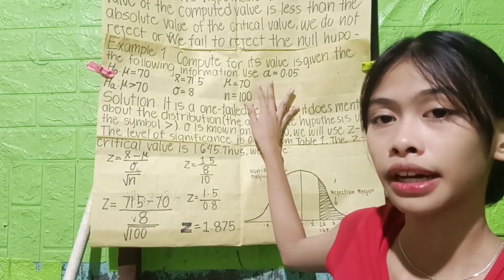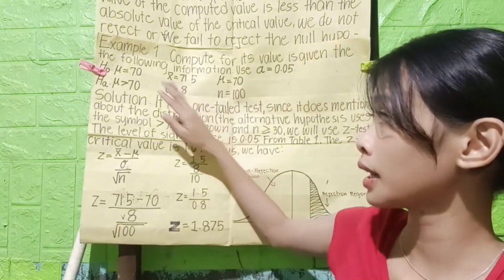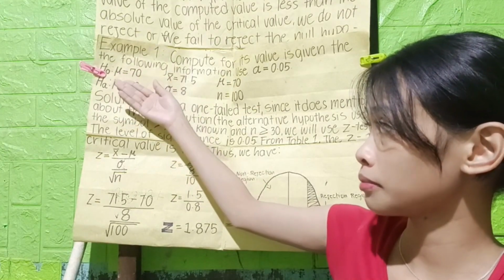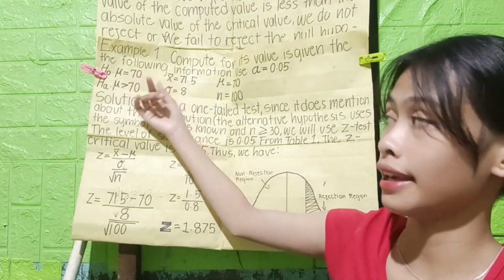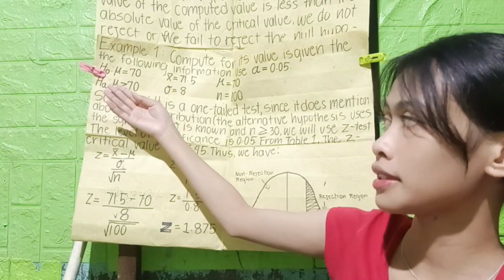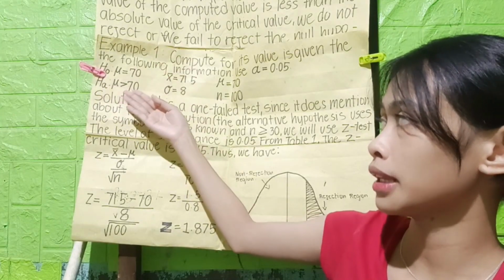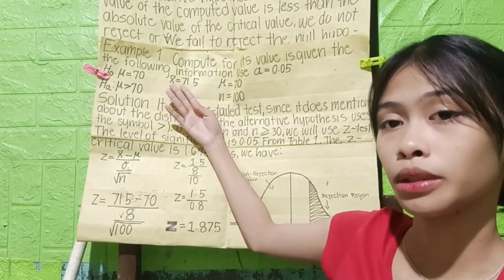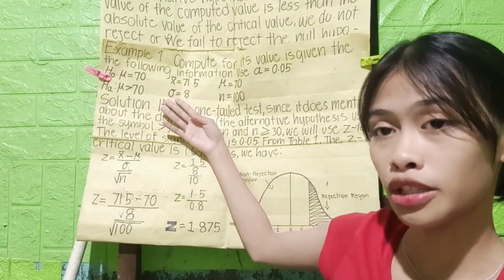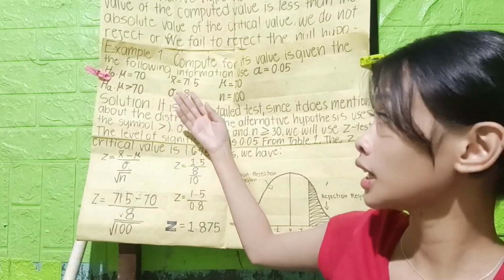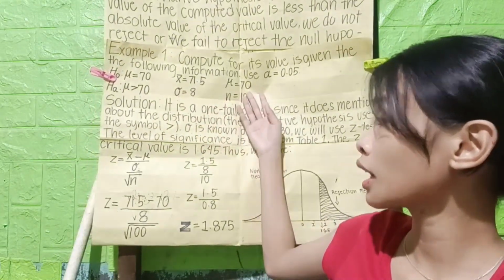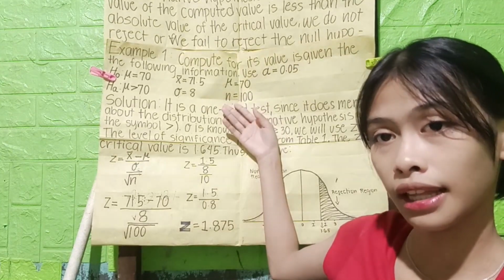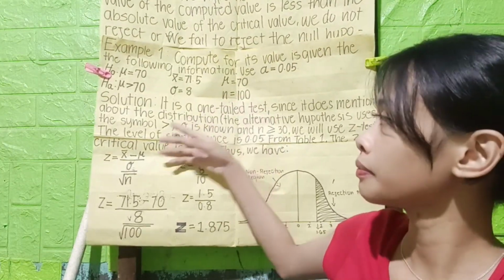Dito, ating alpha ay 0.05. Ang ating null hypothesis, population mean is equal to 70. Ating alternative hypothesis, the population mean is greater than 70. Ang ating sample mean ay 71.5. Ang ating population standard deviation ay 8. Ang ating population mean is 70 at ang ating n is equal to 100.